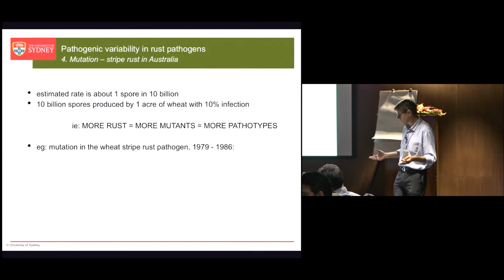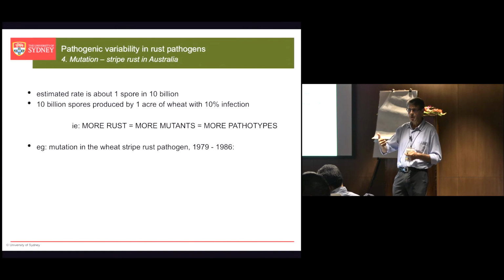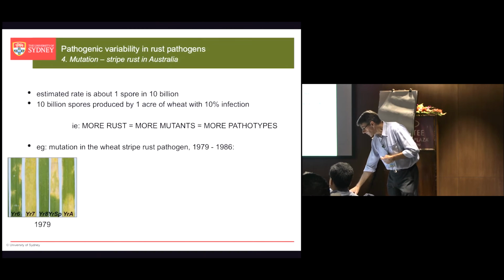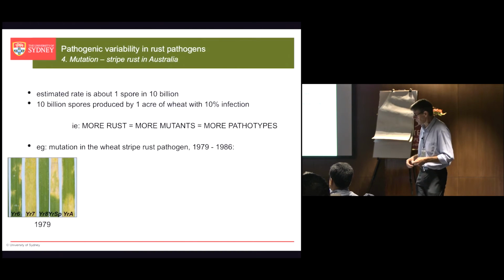And so the message for that, and I'll come back to this a bit later on, is that the more rust you have, the more mutants you have, and the more mutants you have, potentially the more pathotypes you have. So one of the really strong extension messages we give to growers is get those rust levels down. It's good for reducing yield loss in your crop, but it's also good to reduce the opportunity for the pathogen to generate variation.